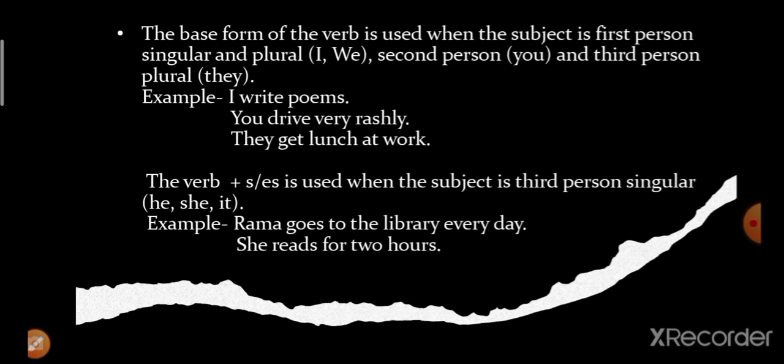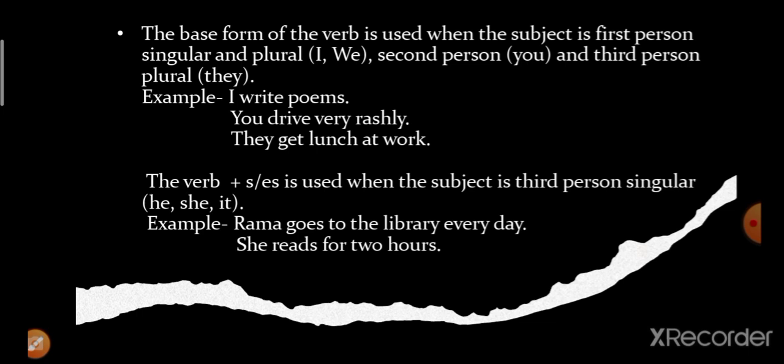Now, the base form of the verb is used when the subject is first person singular and plural, that is I and we, and second person you, and third person plural, that is they. For example, I write poems. Write is the base form of the verb, so with I we use the base form. Next example is you.